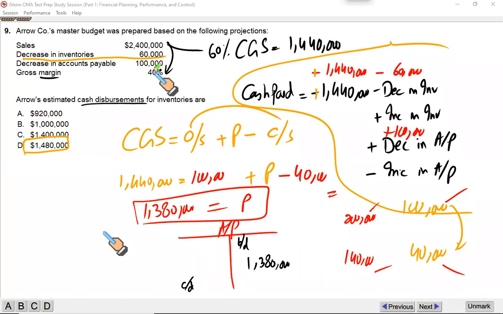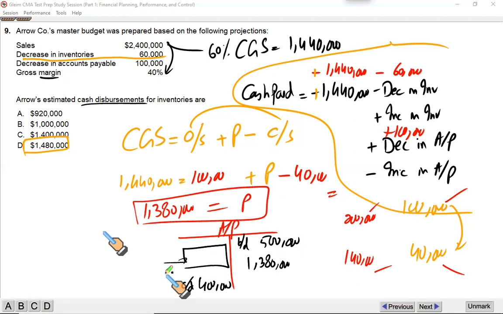Any number, you can take any opening balance you want. We just have to find out how much cash we will pay to our suppliers. Let's say you take your opening payables to be 500. Your payables have fallen by 100, which means your closing balance is going to be $400,000. Just like if your opening is 100, closing is 40, indicating a decrease of 60. Here your accounts payable have fallen by 100, so opening is 500, closing is 400. Or you may take opening as 150, closing as 50, right? And then you can find this unknown number.